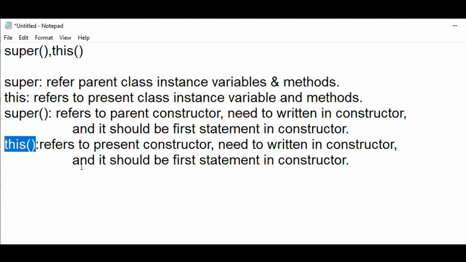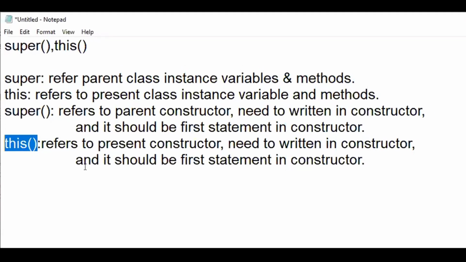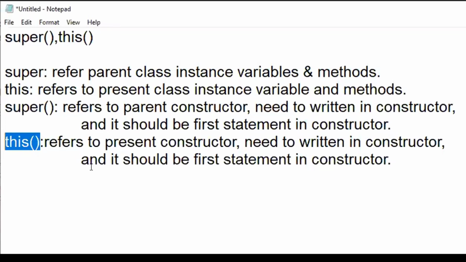When there is a parent and a child, you have two different classes, and there might be a necessity to travel between those two classes, to access some variables of the parent and some variables of the child.